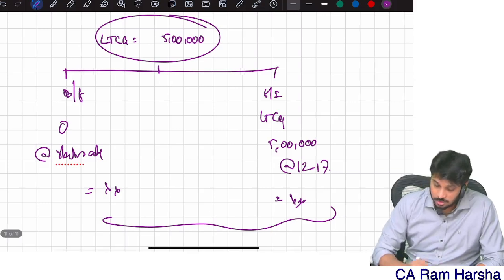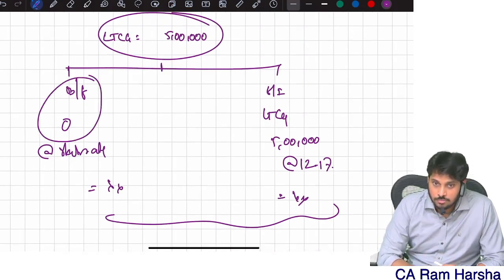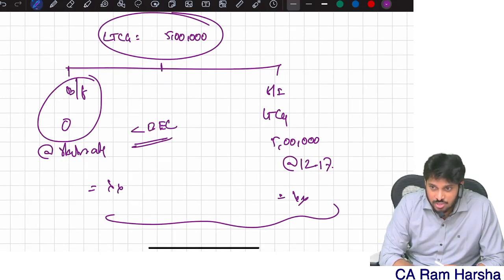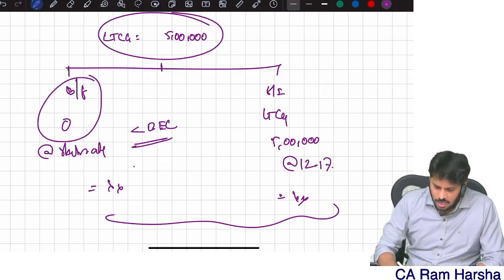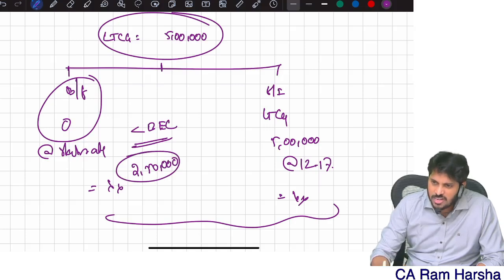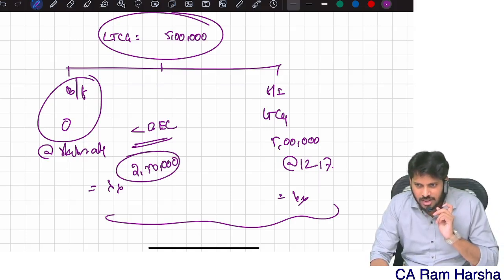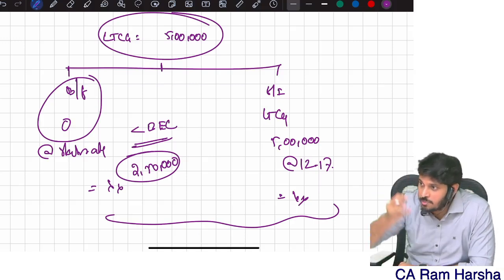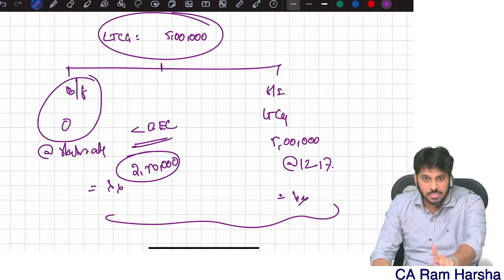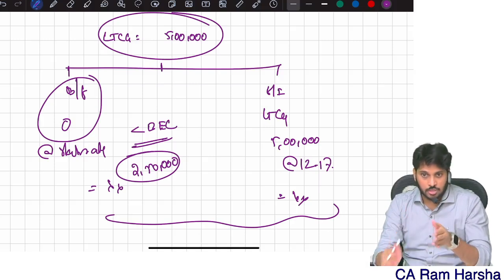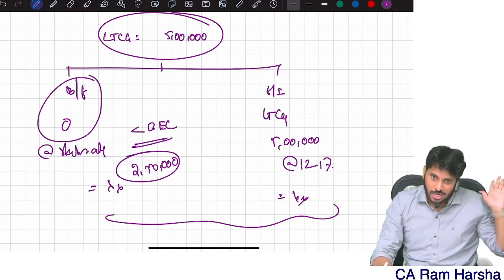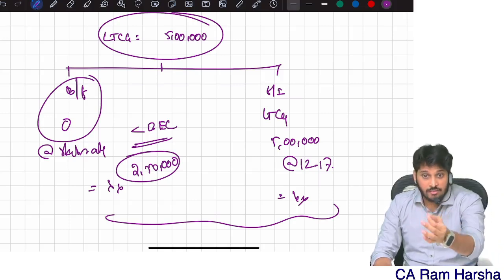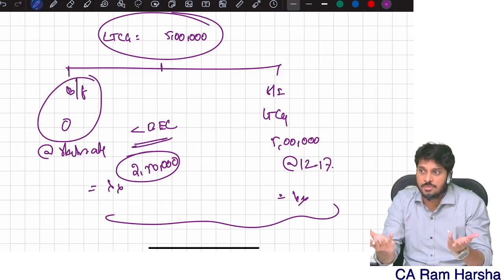But now if you see here, my normal income is 0, which is less than the basic exemption limit. And I'm a normal citizen. Up to 2.5 lakh rupees, generally I will not have any tax amount, right? But I don't have a normal income to use this benefit. The income tax department is giving me a benefit: your normal income up to 2.5 lakh, no need to pay tax. Sir, I don't have a normal income itself. Or I have only 1 lakh income, less than 2.5 lakh. You are giving me basic exemption limit 2.5 lakh, right? I am unable to utilize the benefit. What can I do now?